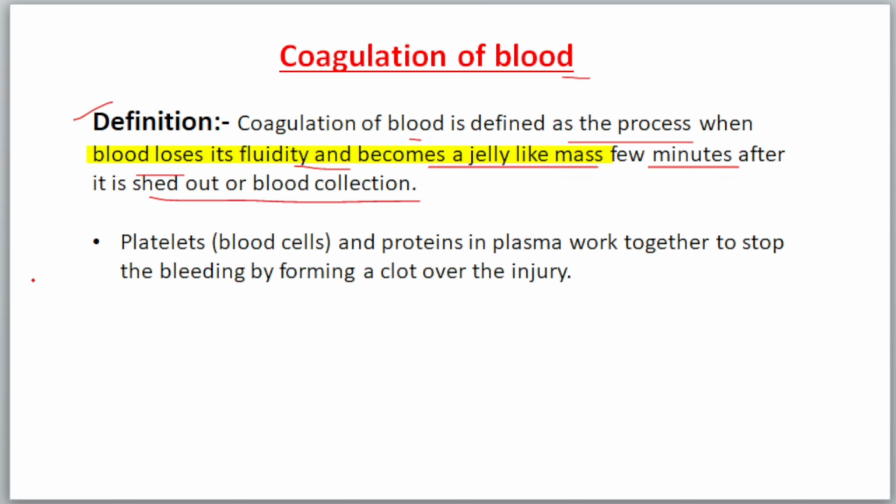So it is mainly a process of stoppage of bleeding, and platelets and proteins in plasma work together to stop bleeding by forming a clot over the injury. So platelets and proteins, or enzymes that are made up of protein, in the plasma work together to stop bleeding by forming a blood clot.